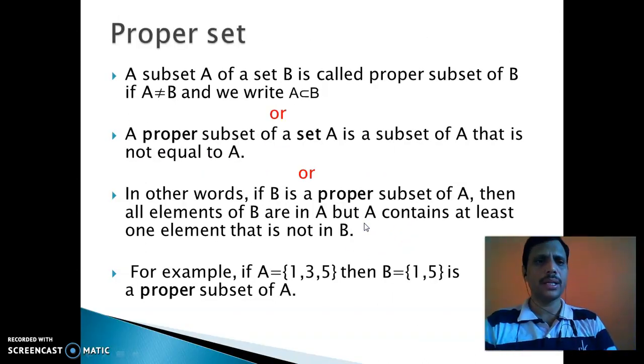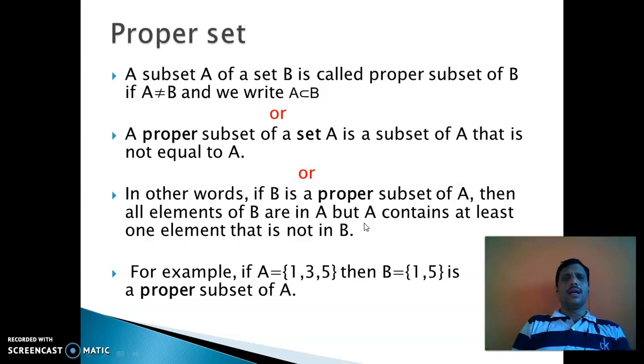Next type is a proper subset. What is meant by proper subset? A subset A of B is called a proper subset of B if A is not equal to B, and we write A ⊂ B.